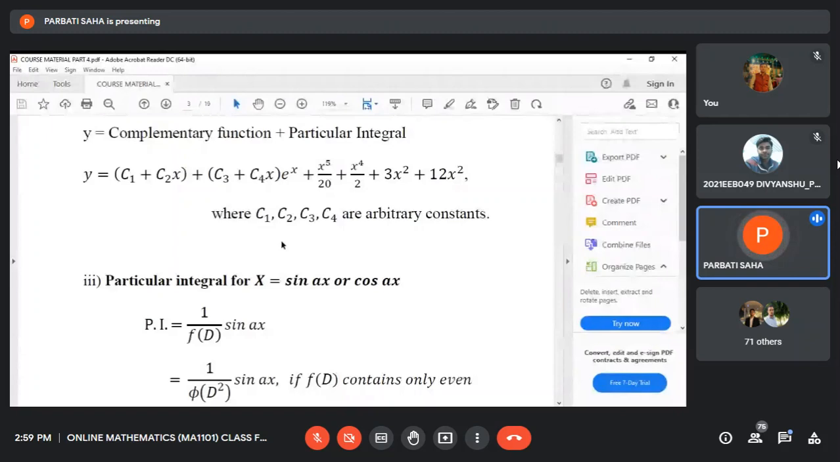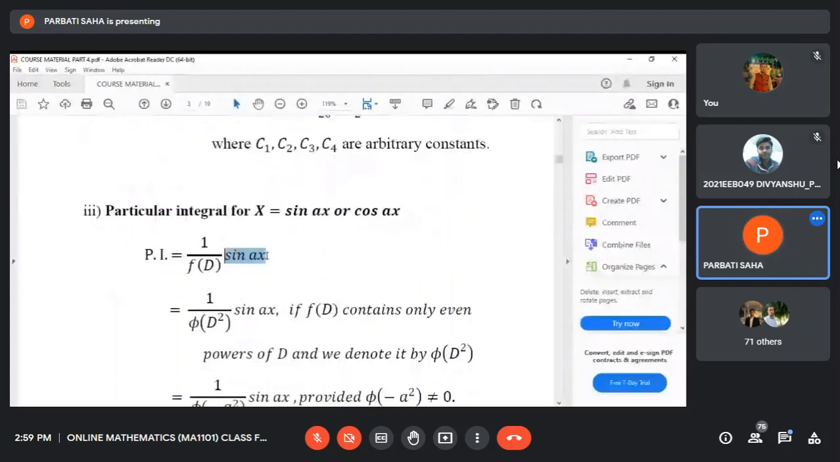Next, number 3, particular integrals for capital X, which is a sine function or cosine function. That means the function on the right side is sin ax or cos ax, where a is the coefficient of x in the sine function or cosine function. Now you see 1 by F(D) operating on sin ax. This may be sine or cosine. The process remains the same. This rule remains unchanged, if it is sin ax or cos ax.